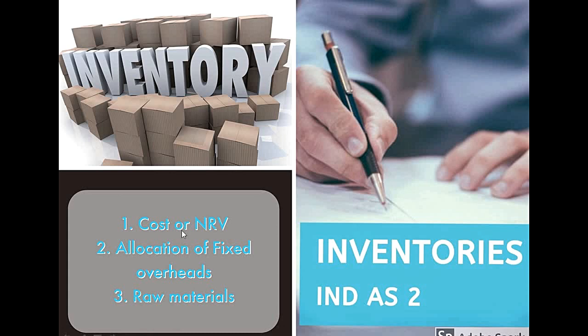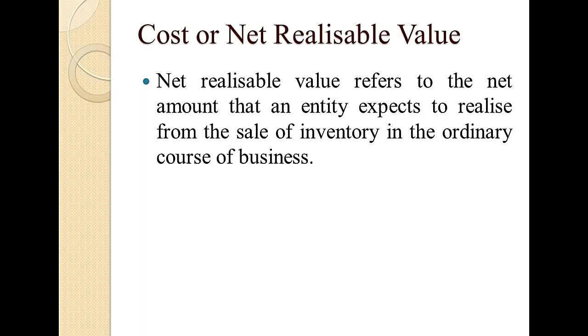So friends, today we will start with Ind AS 2, measurement of inventories, as in how COVID-19 will have impact on Ind AS 2. So in that, our first issue is measurement of inventory at cost or NRV, whichever is lower. We all know, friends, that finished goods are measured at cost or NRV, and we know that in cost there is the direct purchase cost, conversion cost, and other indirect costs. But what is NRV? NRV is the net realizable value. That is the net selling price that I am going to receive after deducting all the brokerage costs or costs that are necessary to make that sale happen.